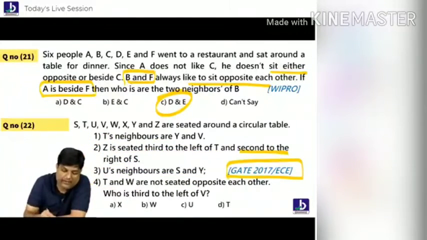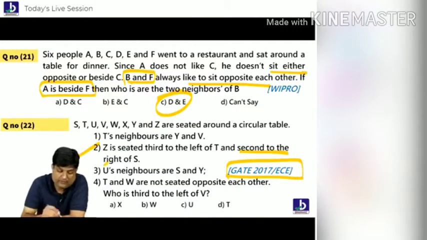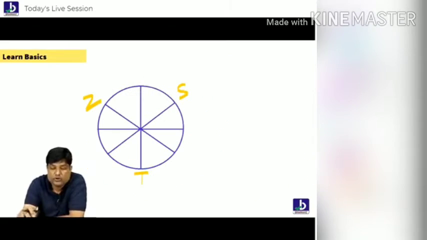Luckily, we have done this point. Now, which is a connecting point for you, I believe. This point: U's neighbors are YV. No, this is not the useful point.